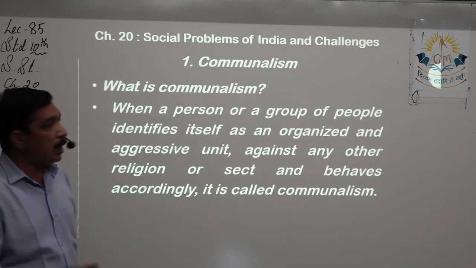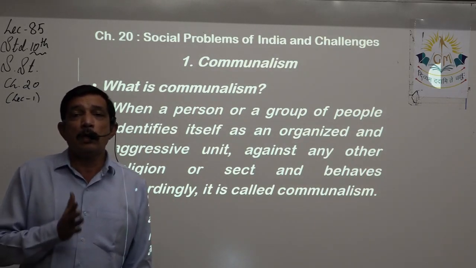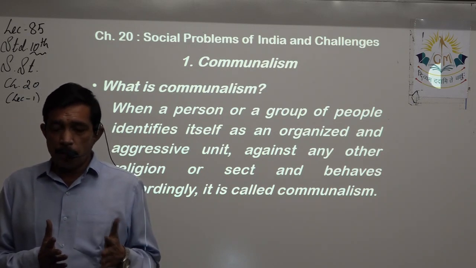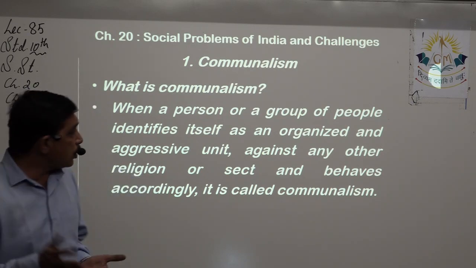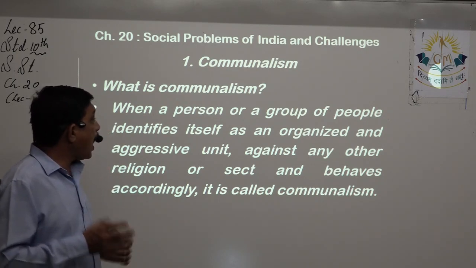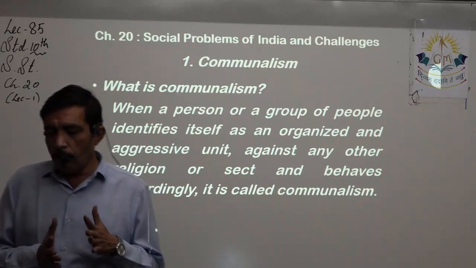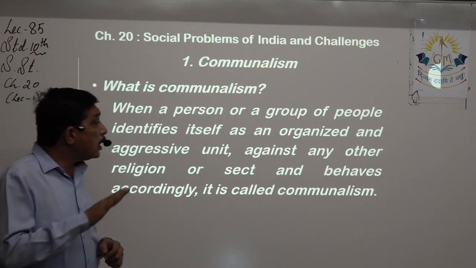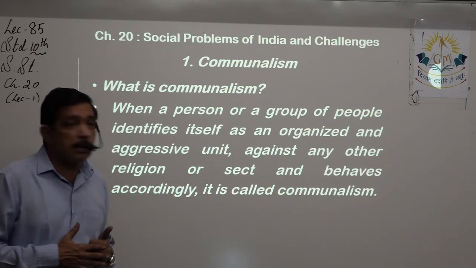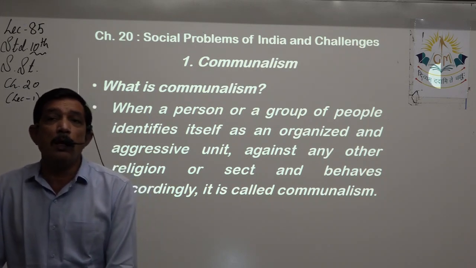The first one to come is communalism. First, we should understand what is the meaning of communalism. Of course, this is a textbook definition, right? So, let us learn the textbook definition first. When a person or a group of persons identifies itself as an organized or aggressive unit against any other religion or sect and behaves accordingly, then it is called communalism. Communalism is usually based on religion.